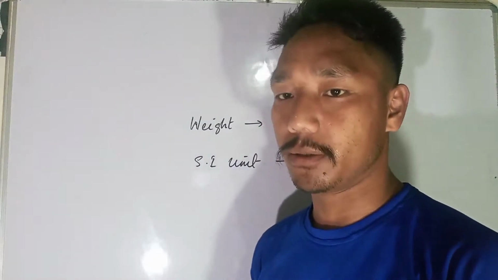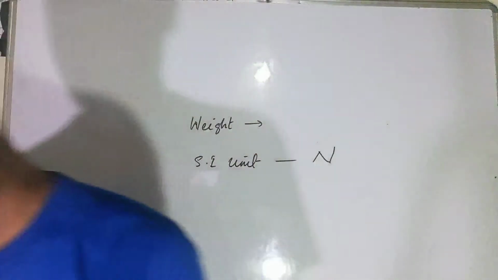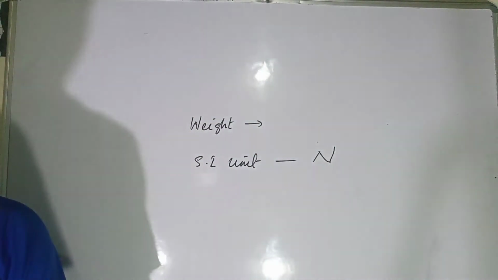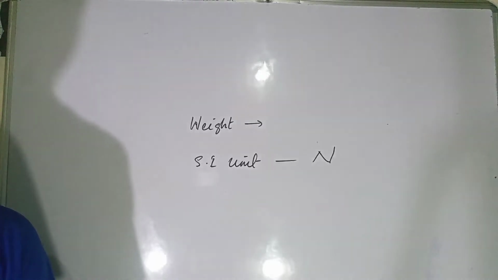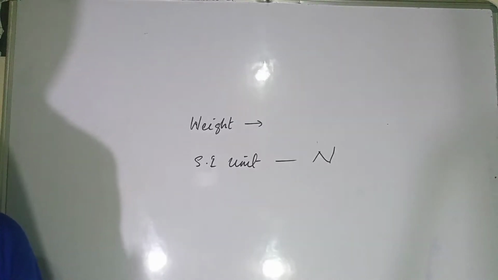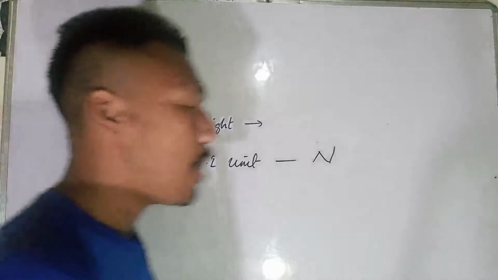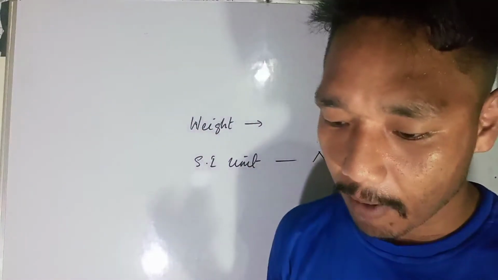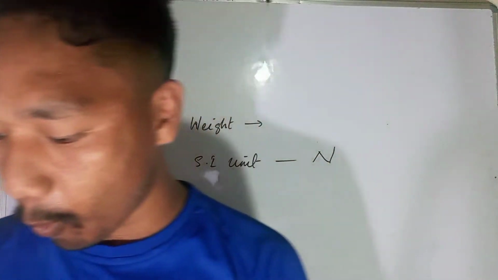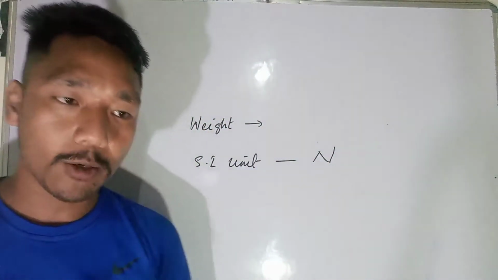SI unit of weight is what? It is the Newton. So you see, the weight of an object is the force with which the Earth attracts it towards itself.